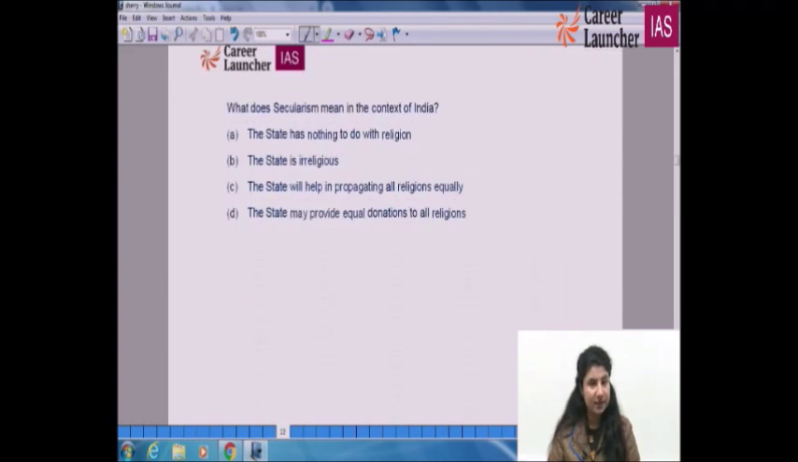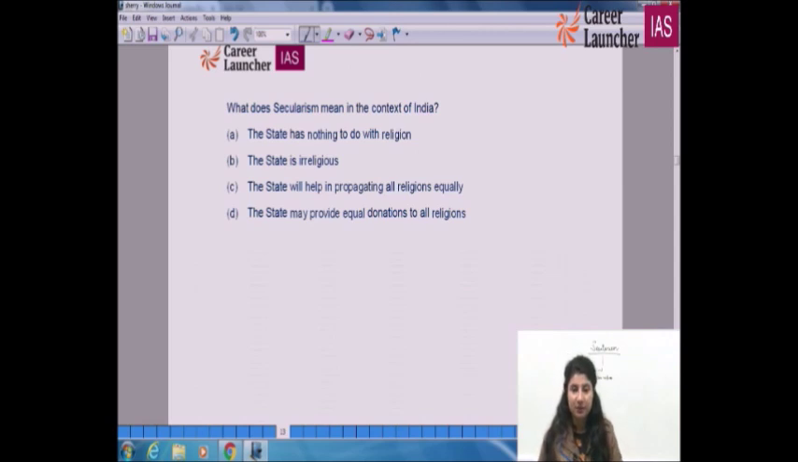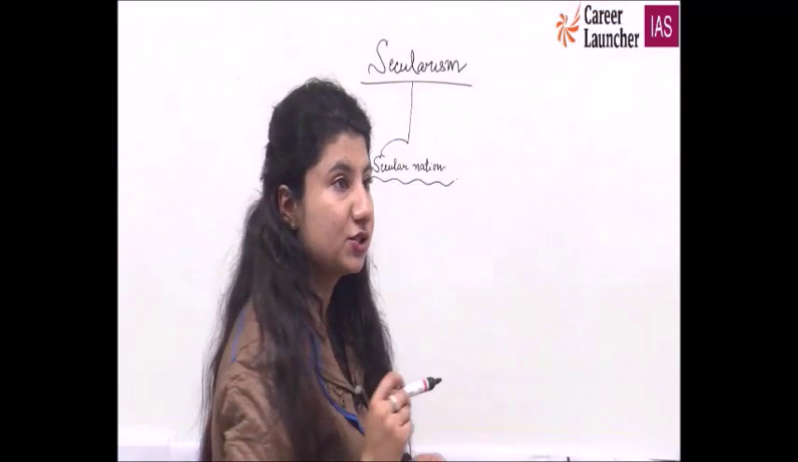Polity. NCERT again should be very handy for you, and the question says, what does secularism mean in the context of India? What do you mean by secularism? I am a secular country, I belong to a secular nation. Is Pakistan secular? That's a question for you. You have to answer me at my email ID, that is sherry.singh@careerlauncher.com. So is Pakistan secular or not? That's a question which I am leaving, and if not, this time I am going to discuss it. In the next mock I will discuss it surely.